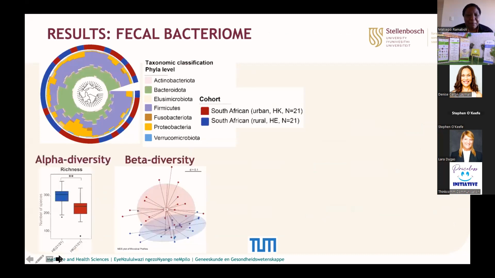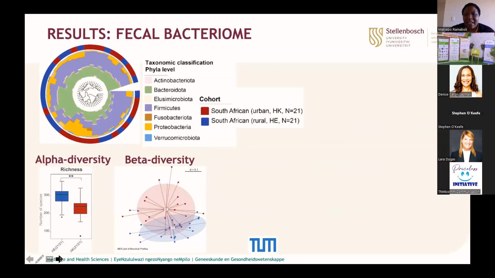What is interesting is that there was a significantly higher level of alpha diversity in rural than in urban. With alpha diversity, as I show species richness, there are different kinds of species present. And also, in the figure on beta diversity, there was a significant difference.